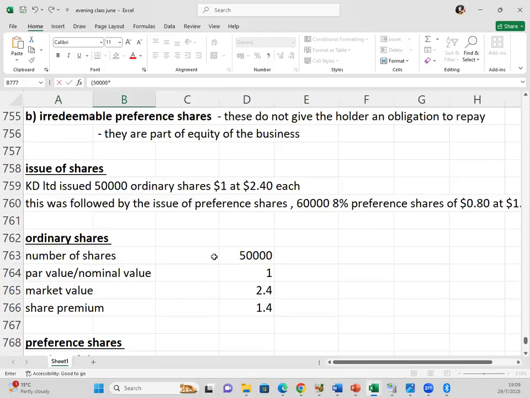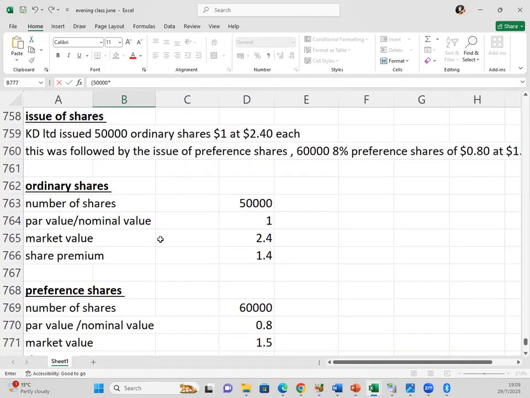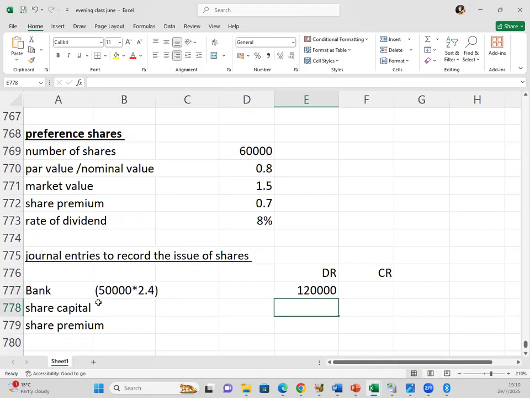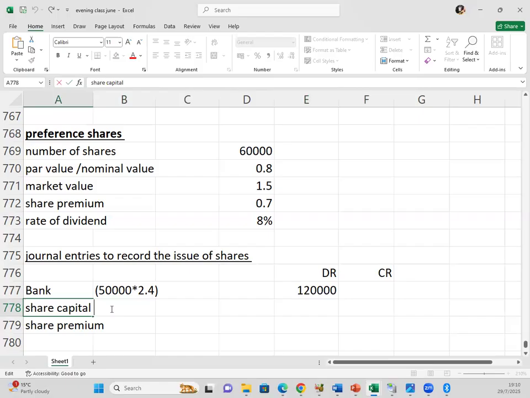We sold 50,000 shares, each sold for $2.40, that's the market price. So what did we get in money? 50,000 times 240. Then part of the payment went to the share capital and part to the share premium.